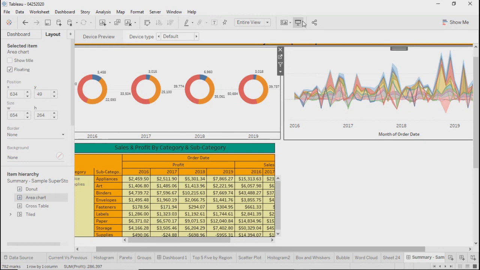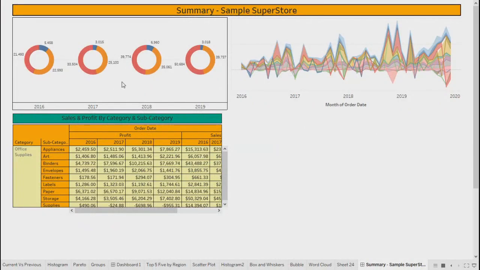For example, if I give you this donut chart over here, it tells you how your different categories were performing in different years. Orange, which says office supplies, was kind of less in 2017 and 18.